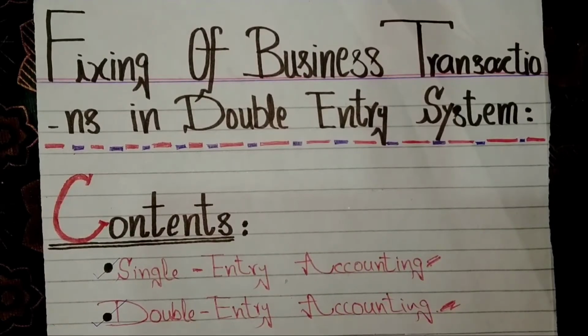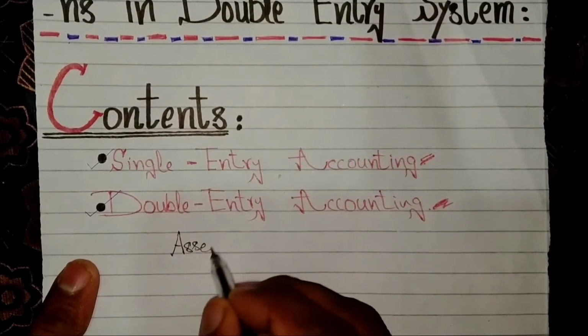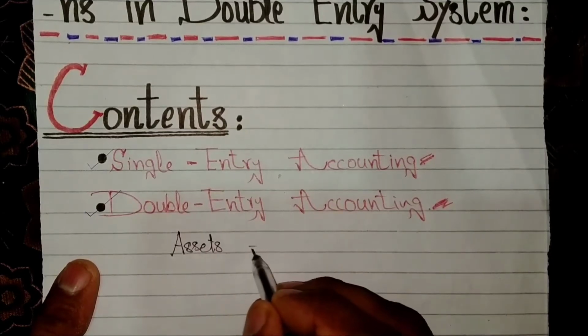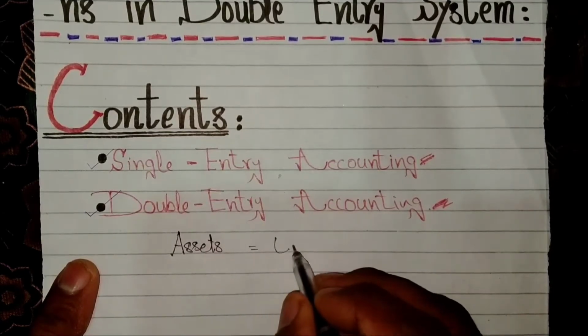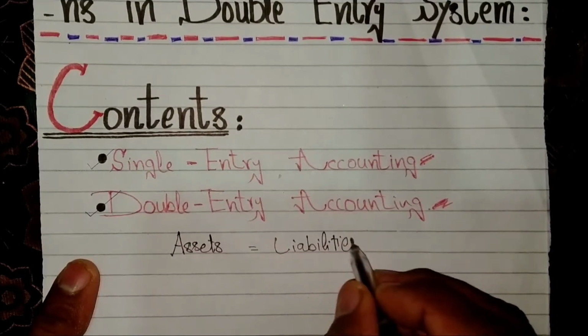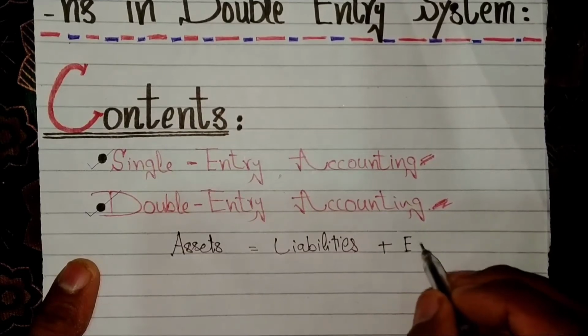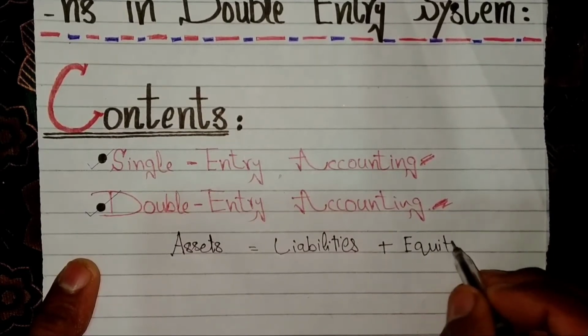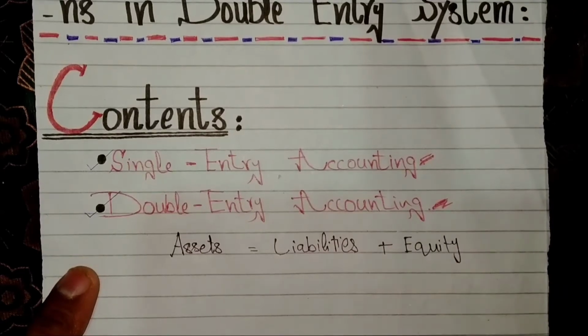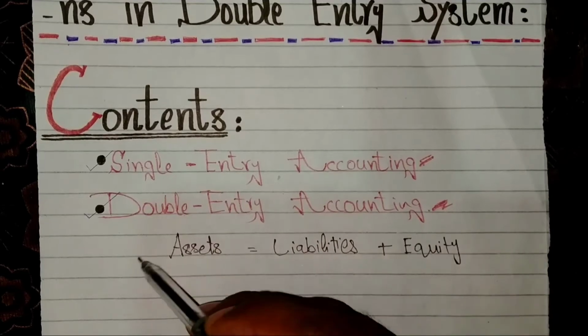The double entry bookkeeping system is based on the formula: assets is equal to liabilities plus equity, which may be called owner equity. This is also known as the accounting equation.